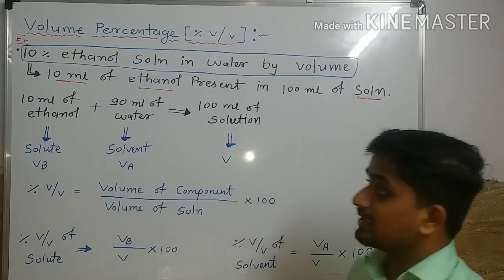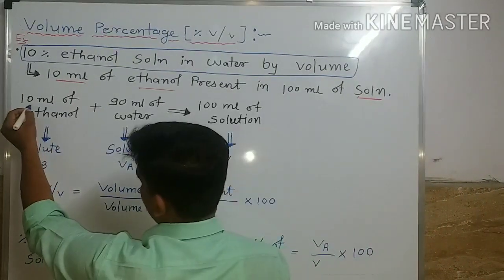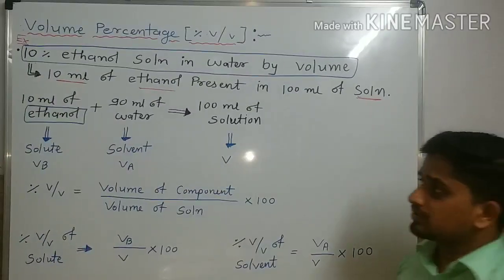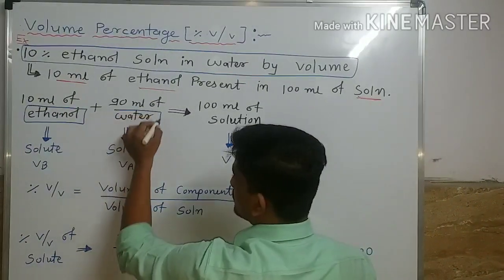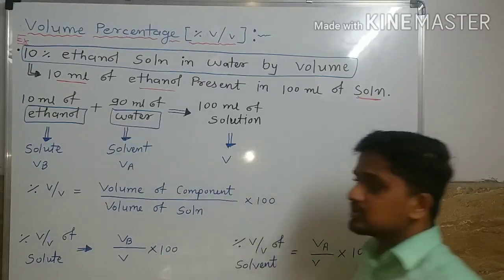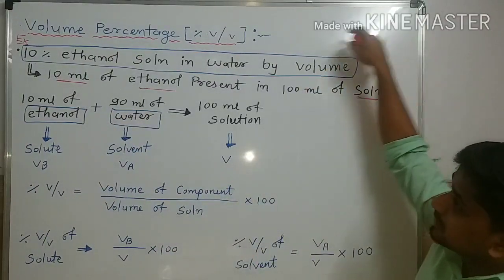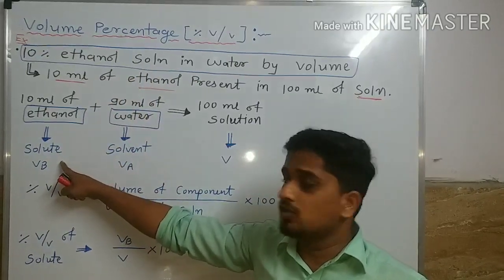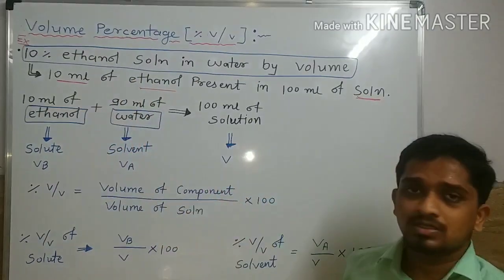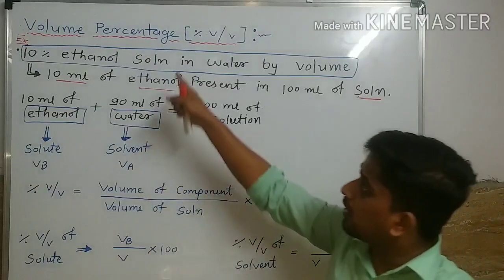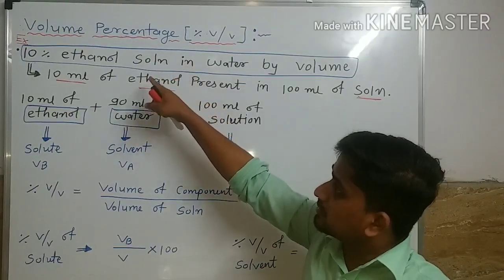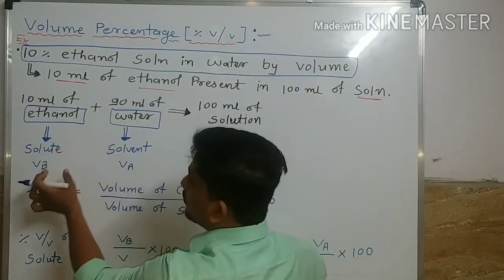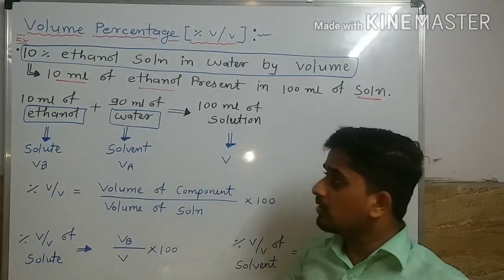Ethanol is our solute. In solution, ethanol is our solute, water is our solvent. So from this sentence, we got the volume of solute.